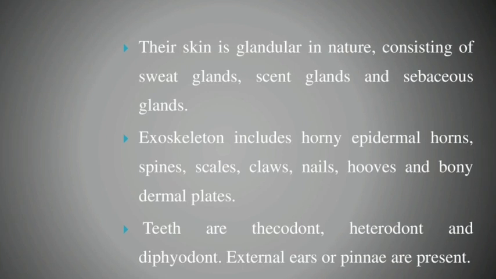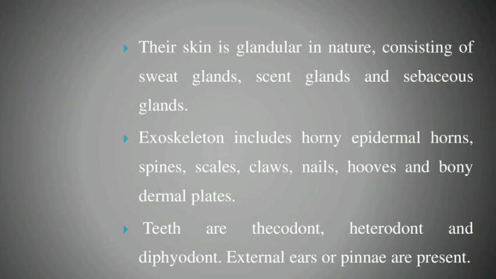The skin is glandular in nature, consisting of sweat glands, scent glands, and sebaceous glands. What type of glands is present in birds? Oil glands or preen glands. But in mammals, the skin consists of sweat glands, scent glands, and sebaceous glands. The exoskeleton consists of horny epidermal horns, spines, scales, claws, nails, hooves, and bony terminal plates. These are the exoskeleton appearances of mammals.